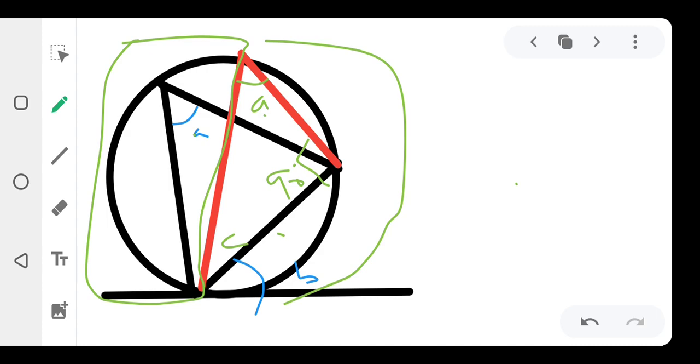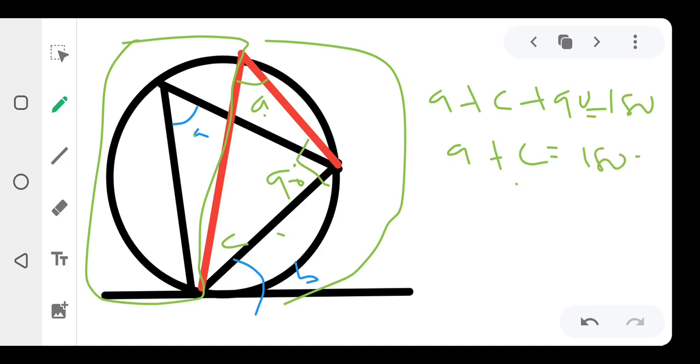This A plus C will also be 90 degrees because the angles in a triangle sum to 180. So A plus C plus 90 will give you 180 degrees, right? So A plus C will be equal to 180 minus 90, right? So A plus C is equal to 90. This is what I need.